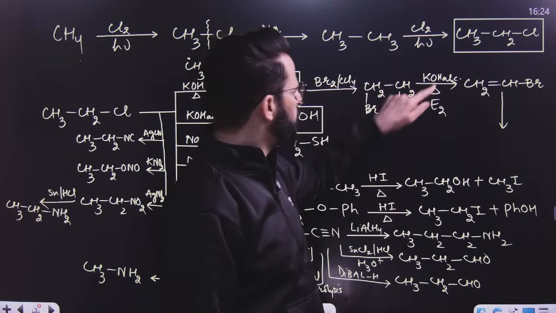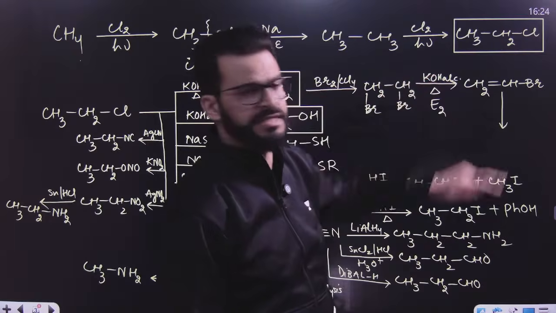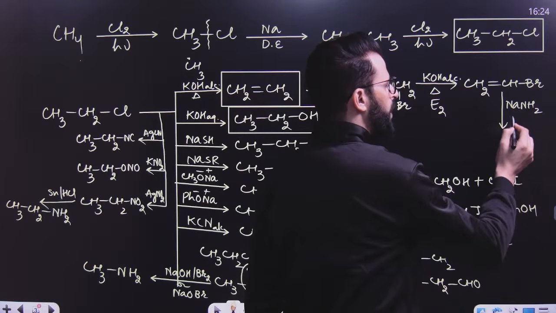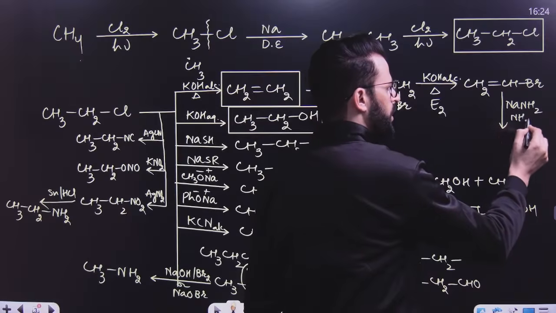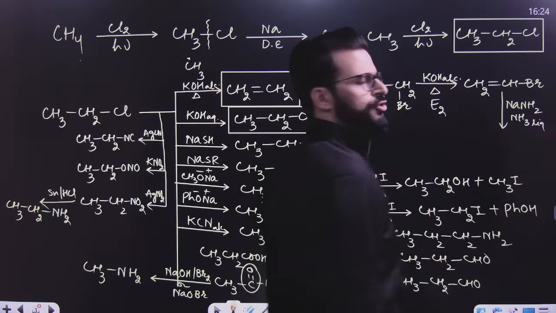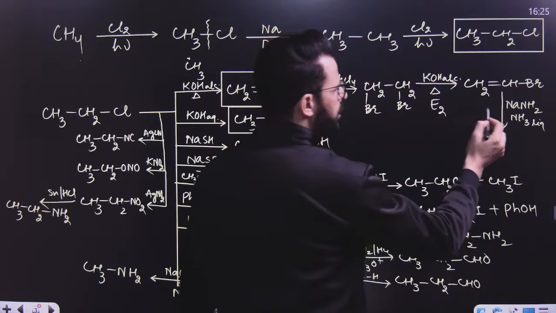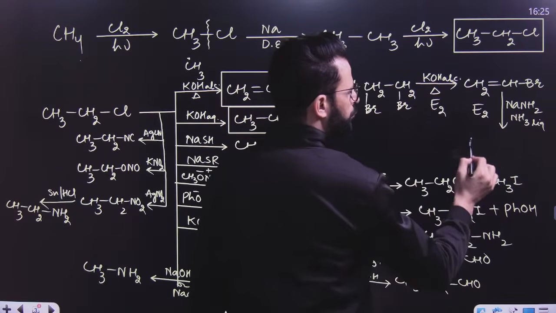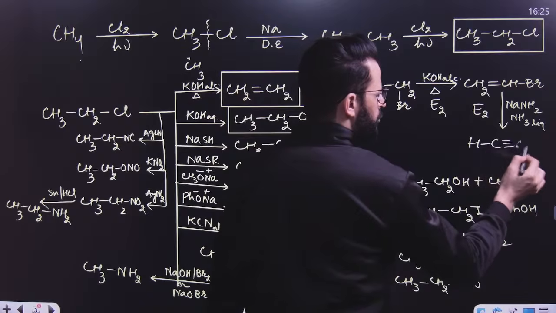For that, we need a much stronger base than this. That's why we use sodamide, and ammonia acts as a solvent there. Another E2 reaction takes place, that means consecutive E2 will take place, and it will result in the formation of alkyne.